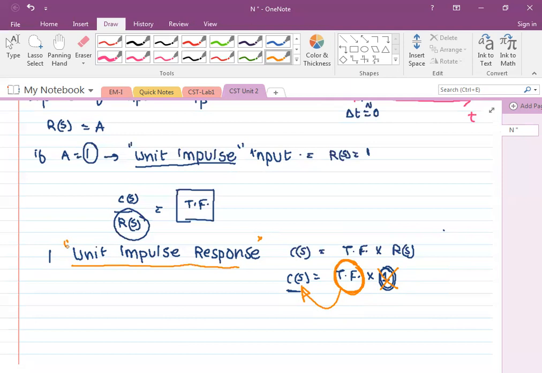Characteristic of the system itself, I can say. कोई सिस्टम आपने डिजाइन किया, and how the system characteristic is without any input. अगर मुझे देखना है कि कोई input नहीं है, but how the system would have a characteristic, how it would respond. Then that is what is the importance of unit impulse response.